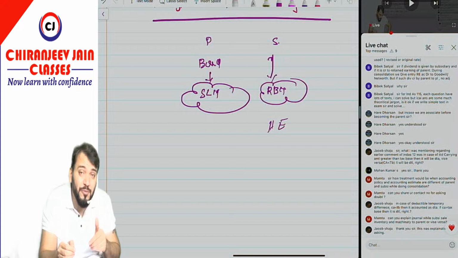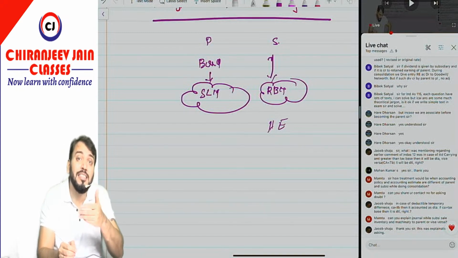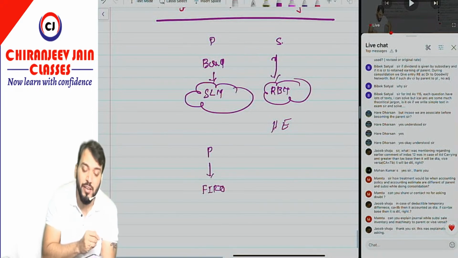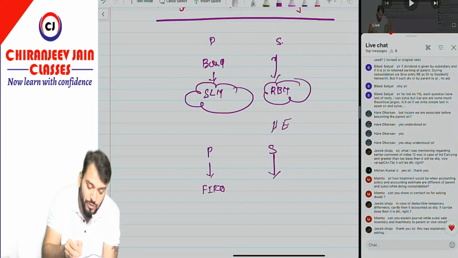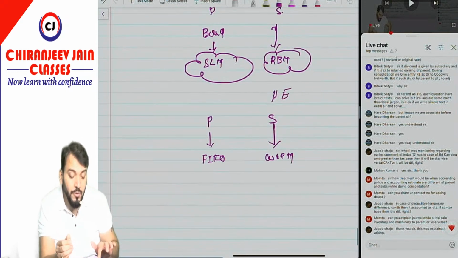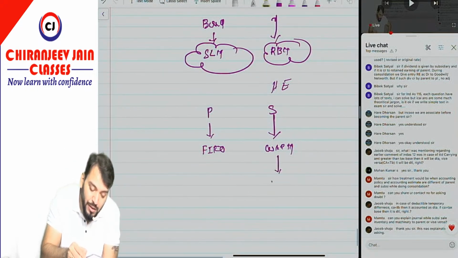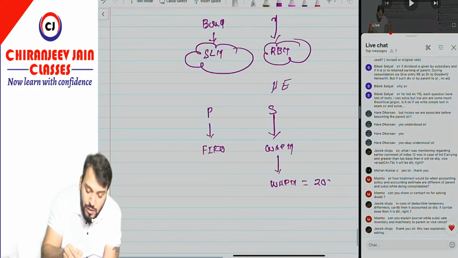If there is a different accounting policy adopted by the subsidiary company, for example, the parent company is using first in first out method for inventory valuation and the subsidiary company is using weighted average price method for inventory valuation. Now just try to understand. As per weighted average price method, suppose the stock is 20,000, but as per FIFO the stock will be 25,000.